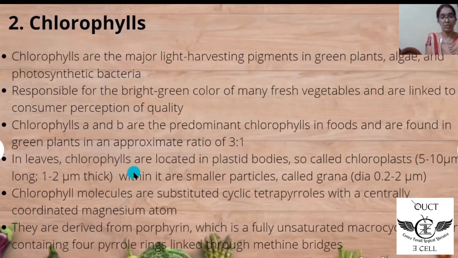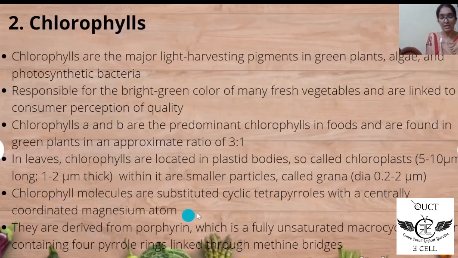In leaves, chlorophylls are located in the plastid bodies, so called chloroplasts, which are 5 to 10 μm long and 1 to 2 μm thick. Within them are smaller particles called grana, which are of diameter 0.2 to 2 μm.